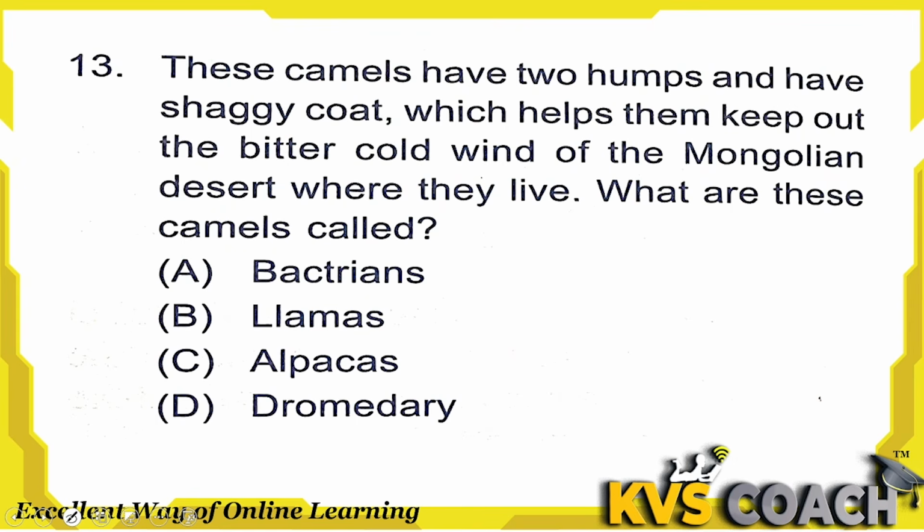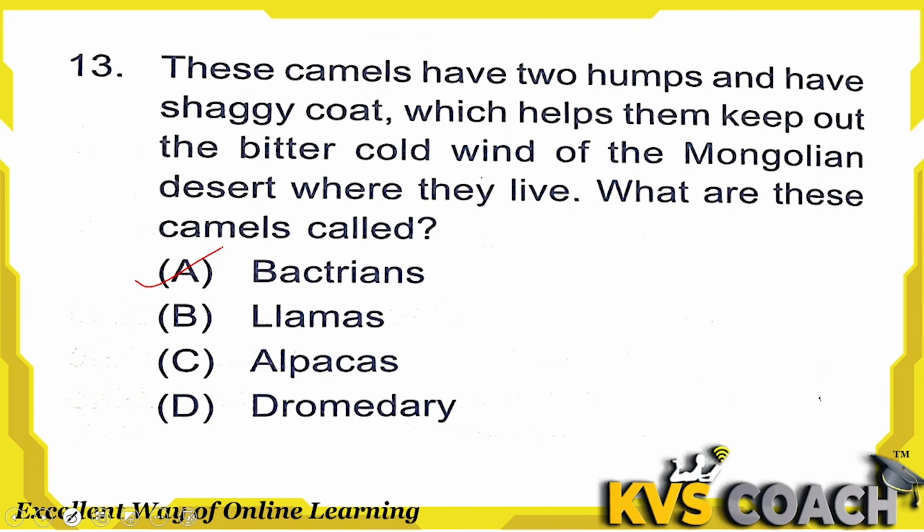Next is, these camels have 2 humps and have shaggy coat, which help them keep out the bitter cold wind of the Mongolian desert where they live. What are these camels called? These camels are called Bactrian camels. Option A is right answer here.